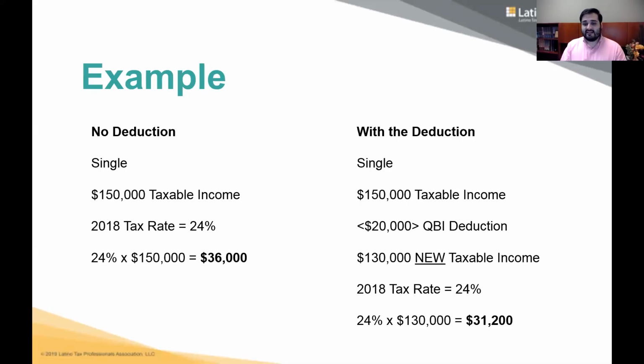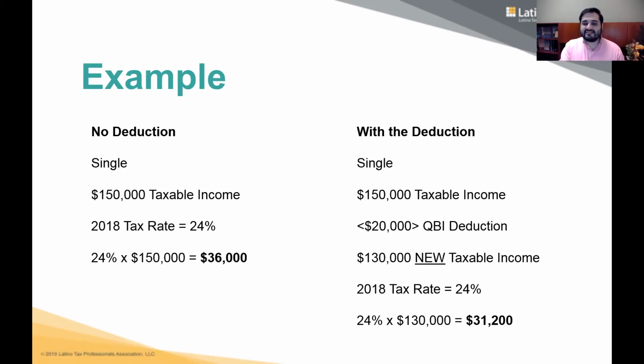Now, the right side here, the same person, single, makes $150,000 of taxable income. Let's say that this person has a qualified business income deduction, a Section 199A deduction, of $20,000. How? I just made that up. After we did the calculation, it came out to $20,000, right? So let's assume it comes out to $20,000.